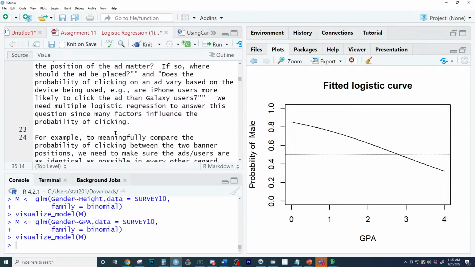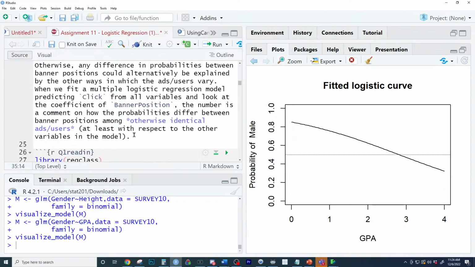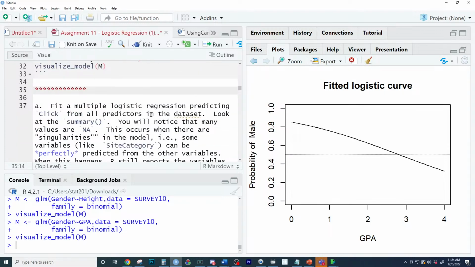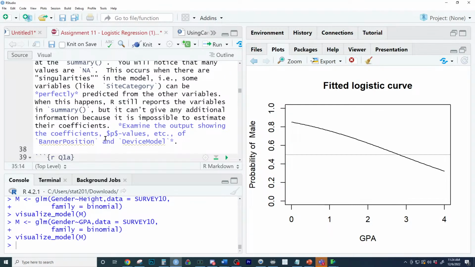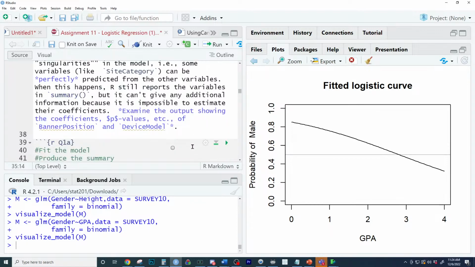Let's look at the questions and what it's asking. So we have different data. Fit a multiple logistic regression predicting if somebody clicks. Look at the summary. You'll notice many of the values are NAs. This occurs because of singularities. The model can't make estimates. Some variables like site category can be perfectly predicted, but it is impossible to estimate. Examine the output showing the coefficients, p-values, and all this below.